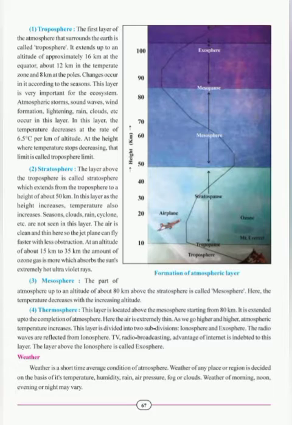Students, weather is an average atmospheric condition for a short time. The weather of any place or a region is decided by the air, temperature, humidity, atmospheric pressure, fog or cloud. The weather may vary in the morning, noon, evening or night. Many times, as you say, in the morning it was very cold and now in the afternoon it's very hot. So it is called weather. Weather can change in the morning also, in evening also, noon also and night also. So that is called weather.